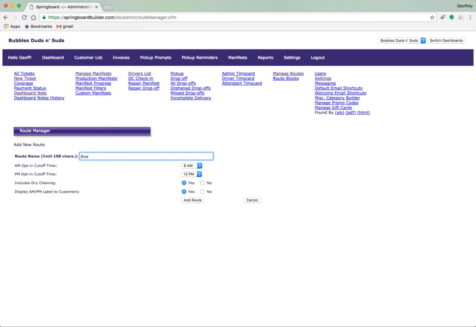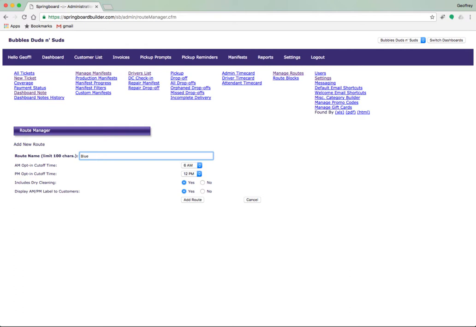A route's cutoff times have implications for the customer and for the Springboard administrators. Customers can schedule or cancel pickups at any time up until their route's cutoff time kicks in. The cutoff time does not apply to admin scheduled pickups. Admins can add customers to a manifest right up until the point that the manifest gets checked out by the driver. However, a manifest cannot be checked out by the driver until the cutoff time has been reached.